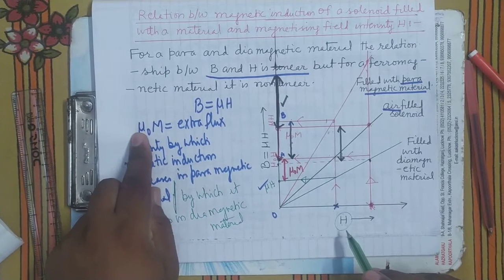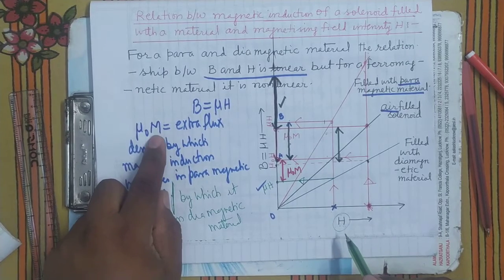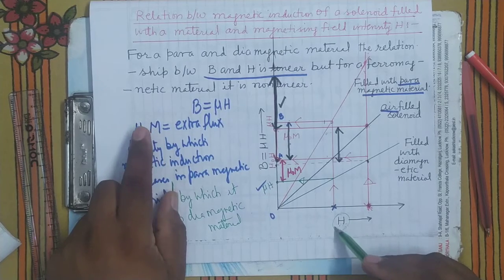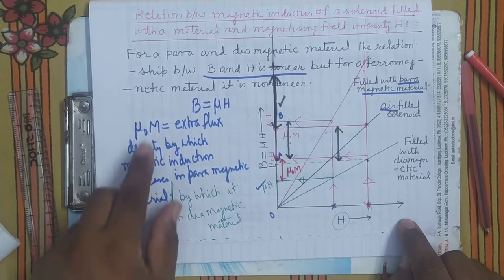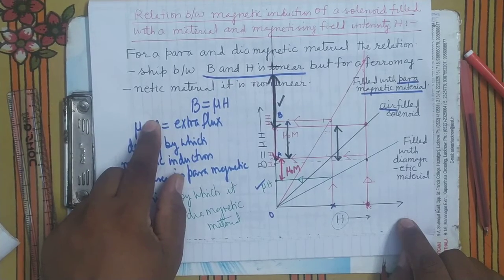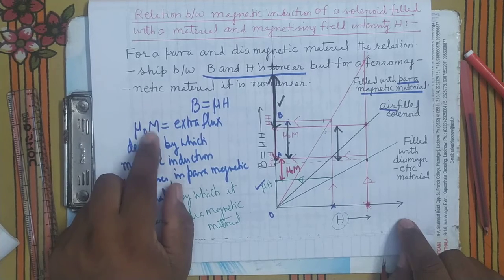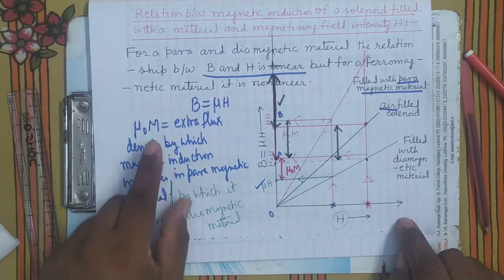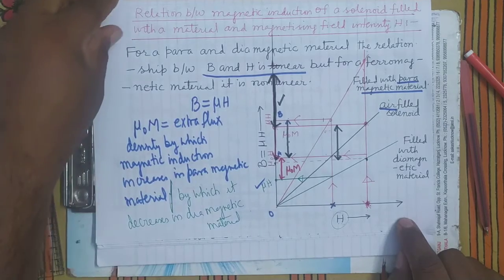Since mu naught is a constant quantity, therefore what will happen? M will increase or M will decrease on increasing or decreasing the value of H. When you increase H, the value of M will increase. It's clear? In paramagnetic material, M and H will have the same direction. In diamagnetic material, M and H will have opposite direction.